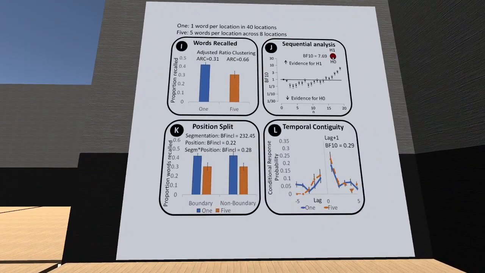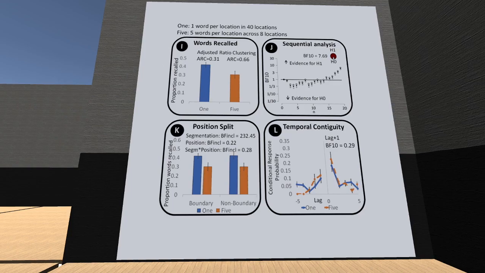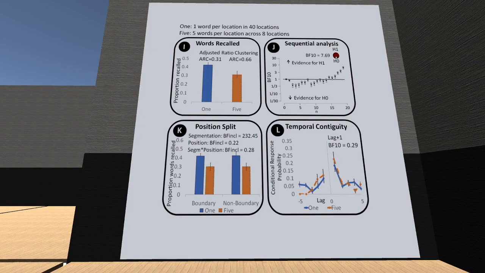The third experiment compared 1 word per location to 5 words per location. In this case, there was an increase in number of words recalled when presenting 1 word per location. However, the sequential analysis suggests that not all participants were showing a difference. This would be consistent with a working memory capacity of 3 to 5 chunks, if 5 words per location is too many for some participants. Analysis of temporal contiguity found evidence in favour of no effect, no difference, between 1 word per location and 5 words per location.